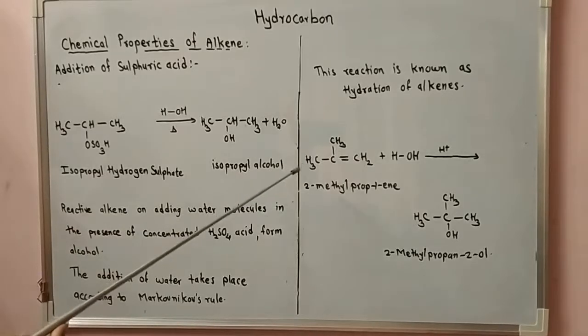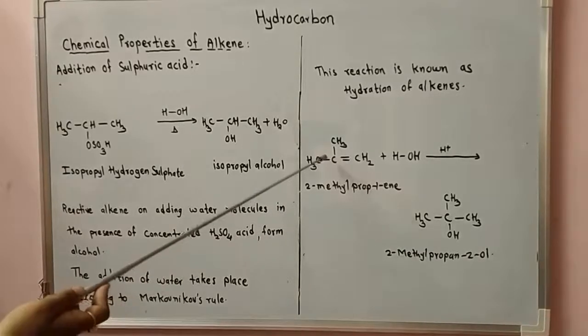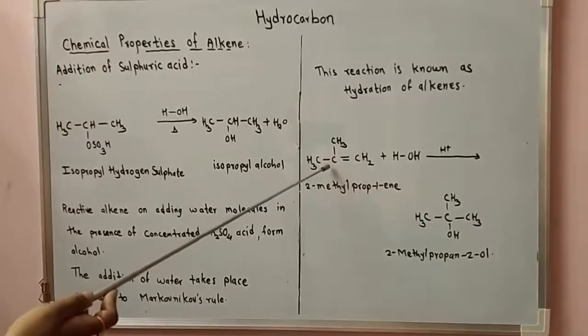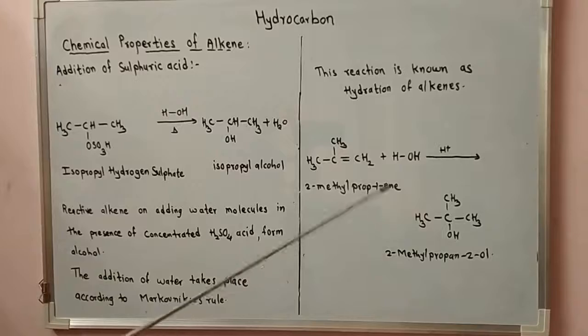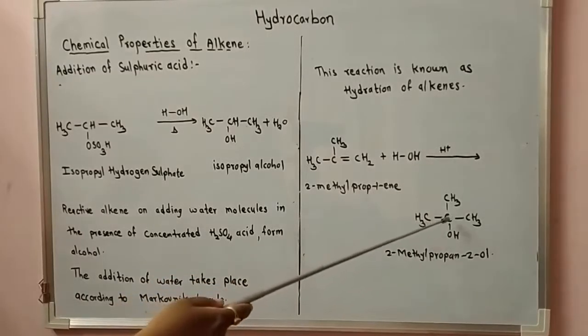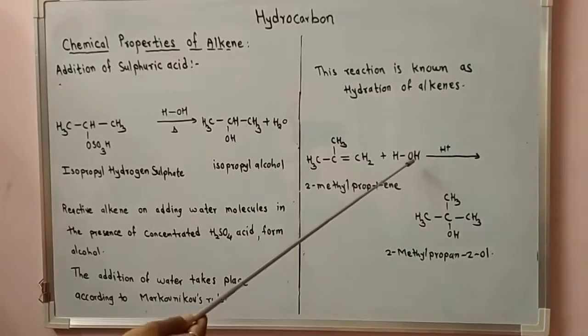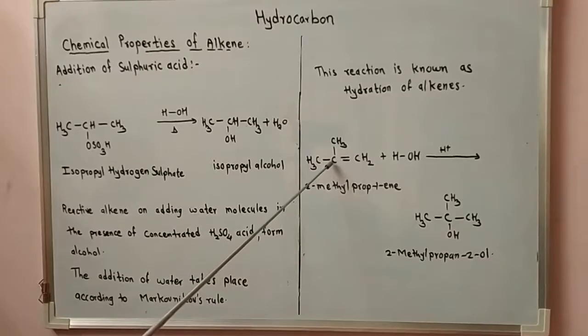Let's see the example. A reactive alkene like 2-methyl-prop-1-ene, CH3 C CH3 double bond CH2, plus HOH in the presence of acid is converted to CH3 thrice C OH, 2-methyl-propan-2-ol. Hydrogen is added to carbon 1, which has more hydrogens on this unsaturated carbon, and the negative part OH is attached to the second carbon.